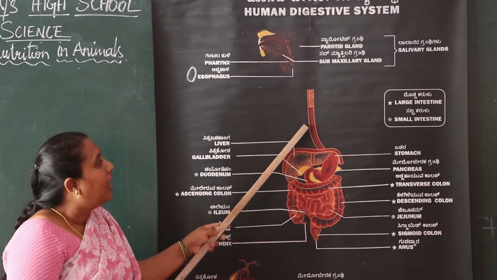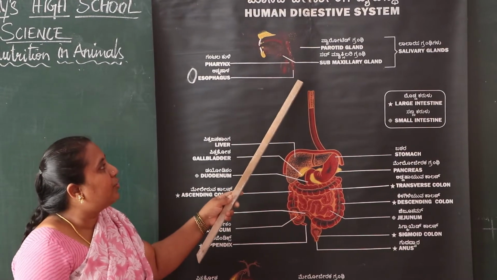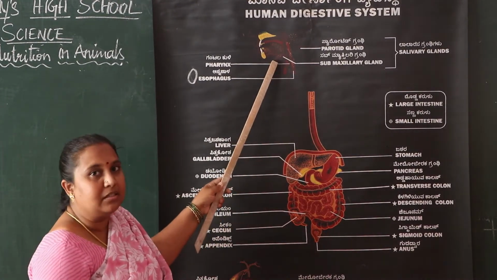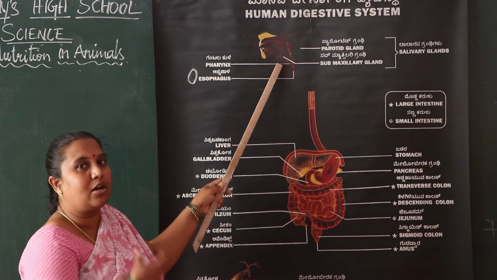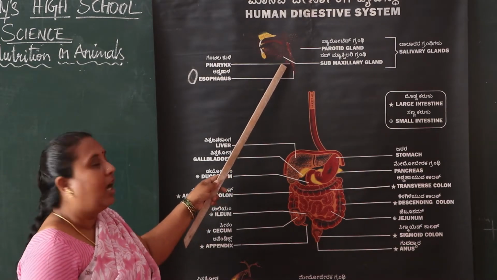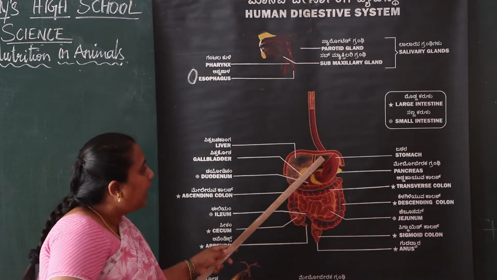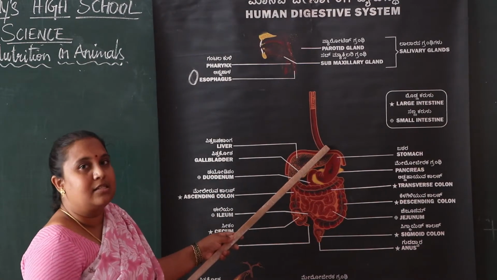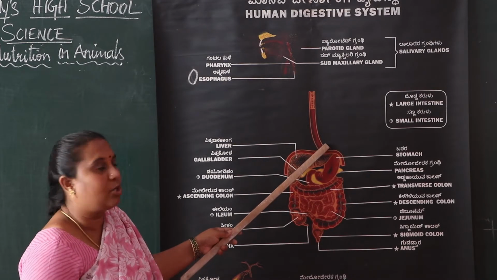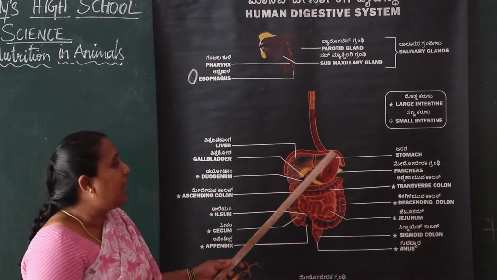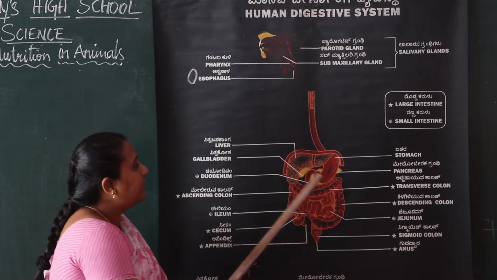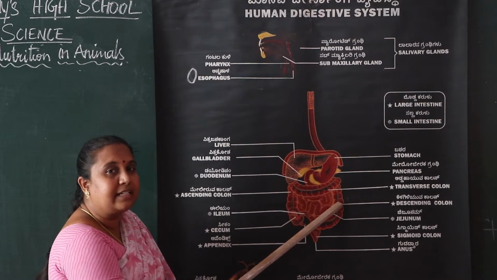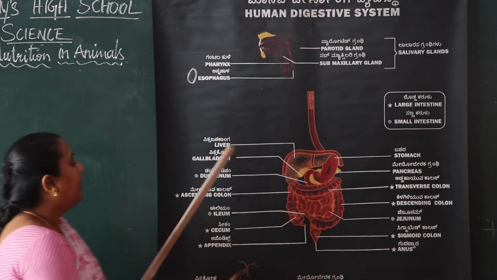The upper end of the food pipe is attached to the buccal cavity, at the neck part of human beings, and the end part of the food pipe is attached to the stomach. The third part of the alimentary canal is the stomach.